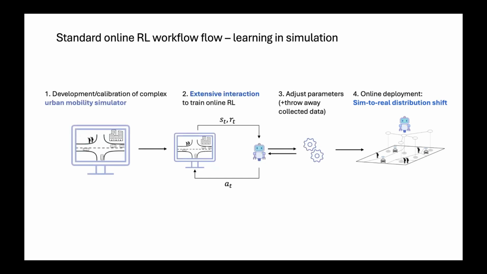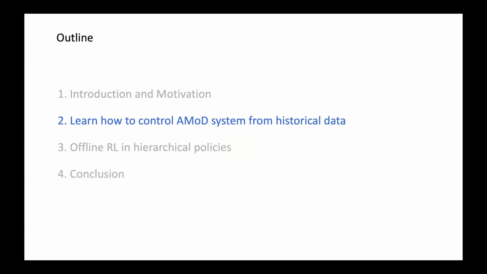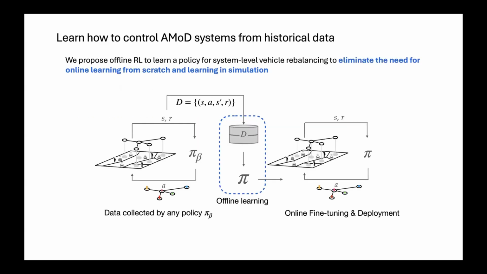Okay, so is there an alternative and a more data and time efficient way of training a reinforcement learning agent? And in fact, there is, because we can actually learn to control the AMOD systems solely by using historical data and not by using online interaction. And this is what we basically proposed in this work: to use offline reinforcement learning to train our agents solely offline, to on one hand eliminate the need for learning from scratch, and also for learning in simulation.